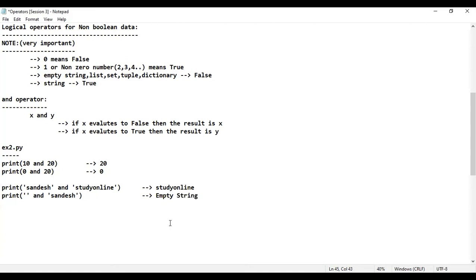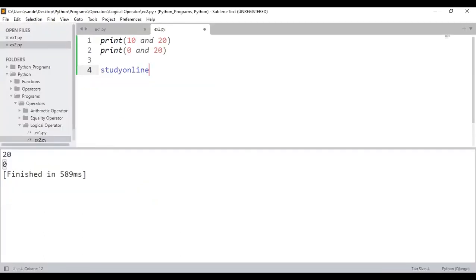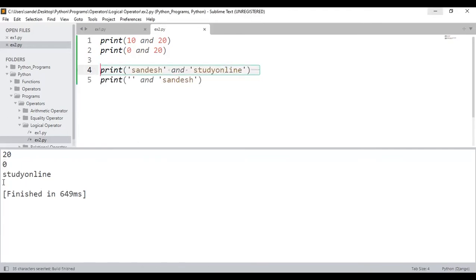Let me just do one thing. Let me just go back to the Sublime Text. In this Sublime Text, I'm gonna paste those two lines, whatever I have written. Paste it here. See here, for this one, the output is what? Study online. For next one, empty string. How many of them were able to see the output and how many of them were able to understand? Okay, great.